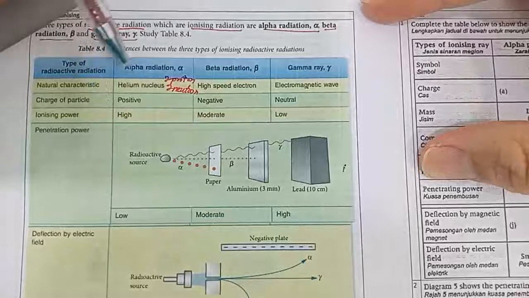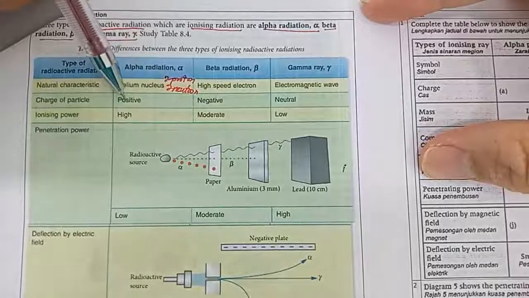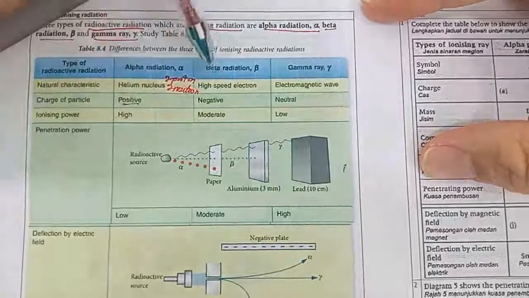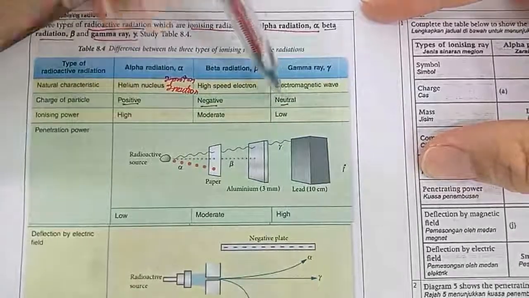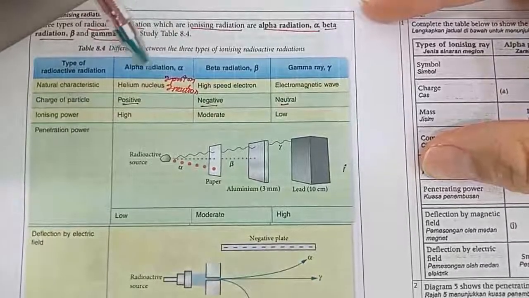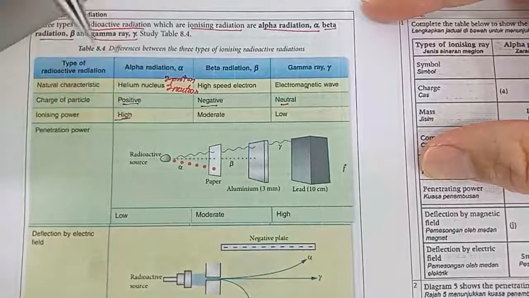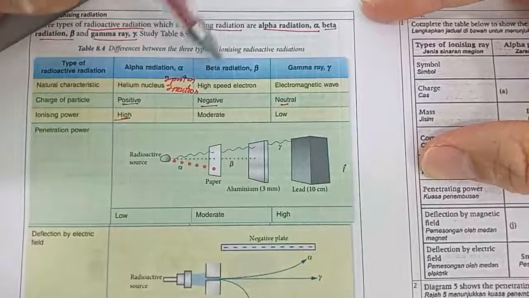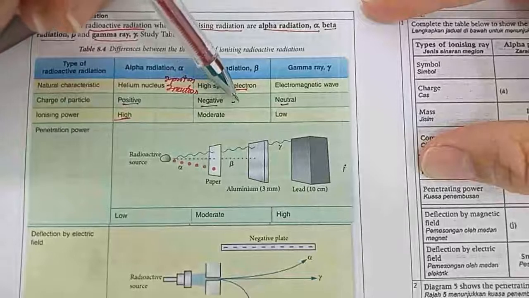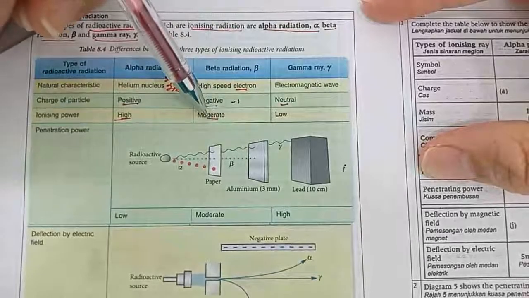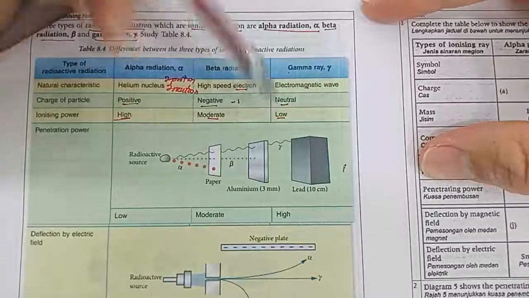Okay, so what is the charge of the particles? Alpha radiation has 2 protons and no electron, so it is positively charged. Beta radiation is an electron, so it is negatively charged. Gamma ray is neutral. Alpha radiation has 2 protons, so it has a positive 2 charge, so the ionizing power is high. While beta radiation is an electron, and the negative charge is only -1, so the ionizing power is moderate. Gamma ray has no charge, so the ionizing power is low.